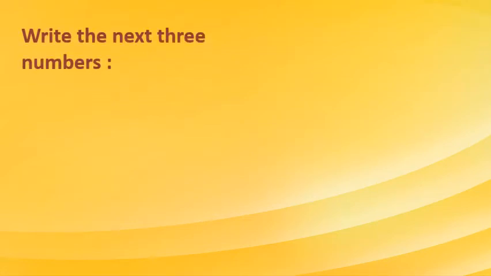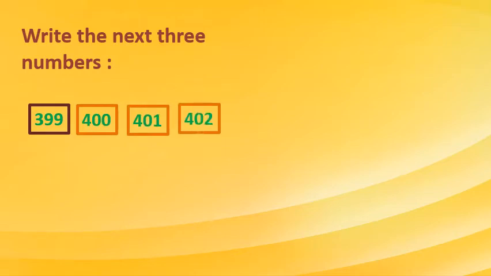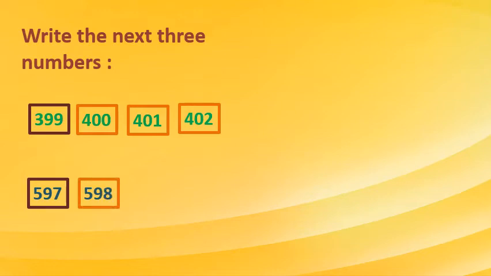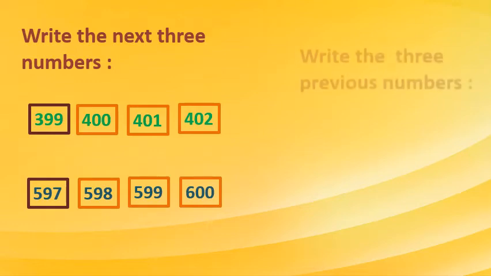Now write the next 3 numbers. Here 399 is given. Next 3 numbers in series, that is 400, 401 and 402. One more is there, 597. Serially you have to add one to that number, then we will get the next number. Correct? 598, 599, 600. Okay.